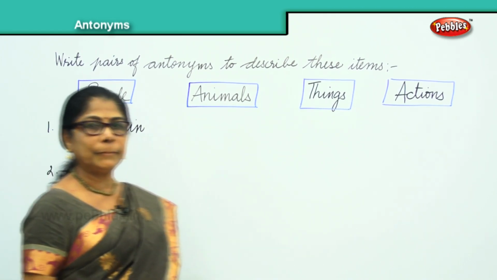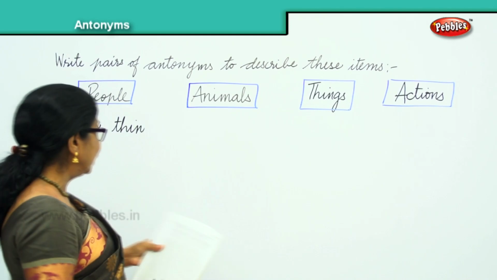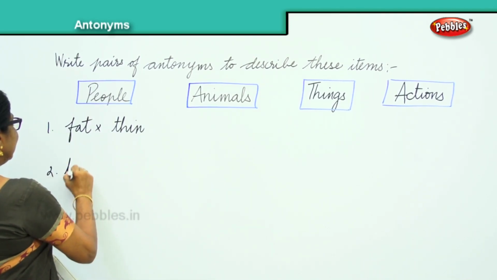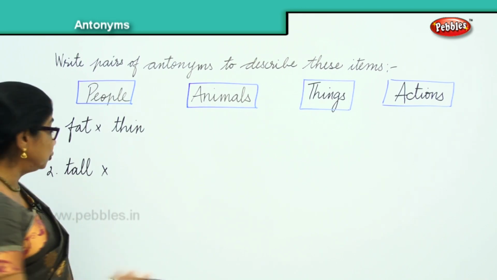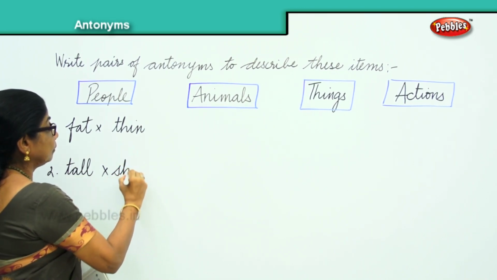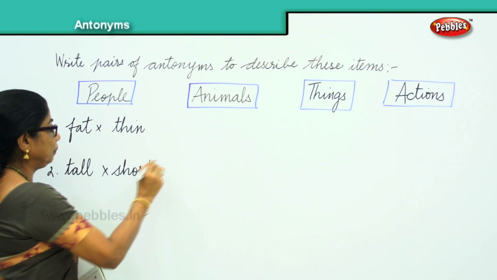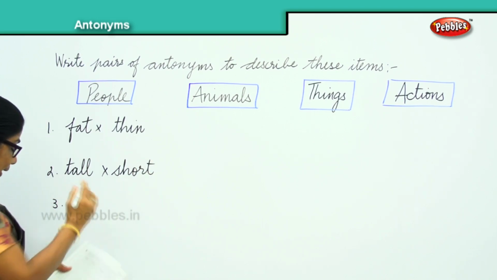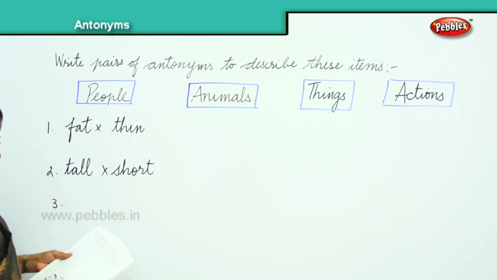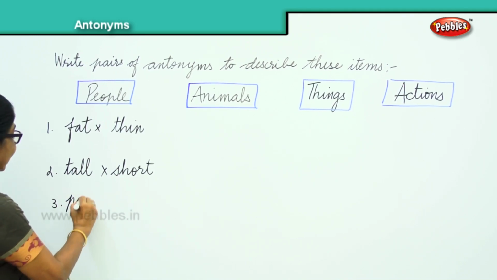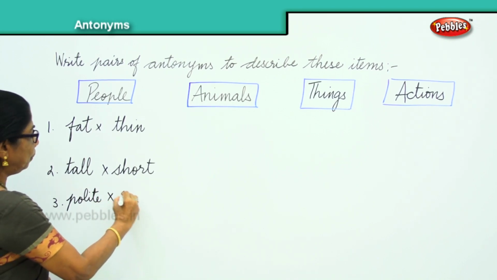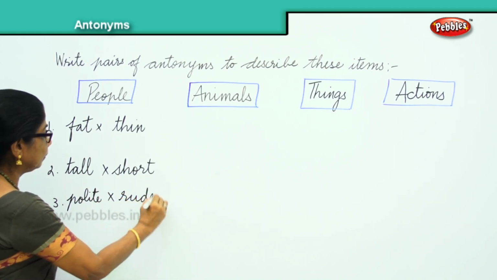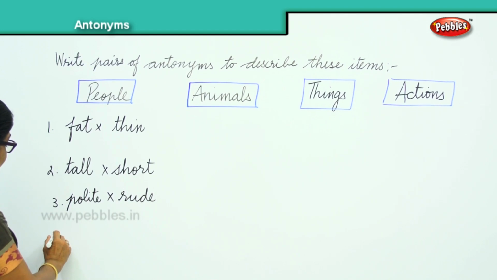Give me some more. I will give you one word. Tall. There are tall people. Very good. Short. Short people. Next one. What else will you say? Some people are polite. Polite people, rude people. Okay, very good. Next one, describe some more.